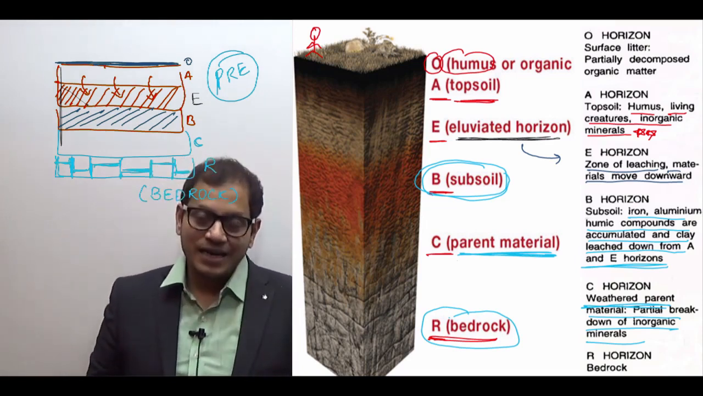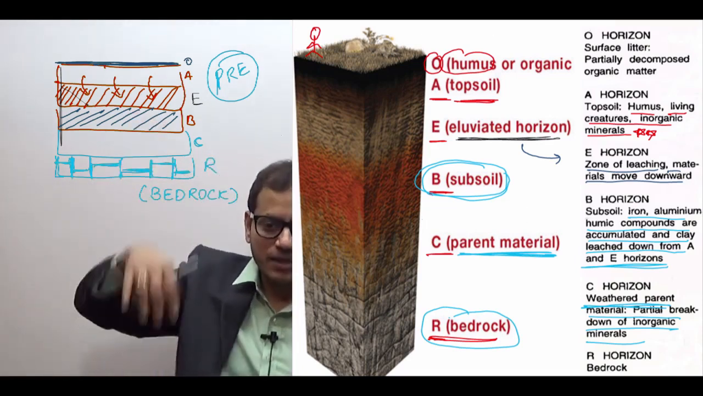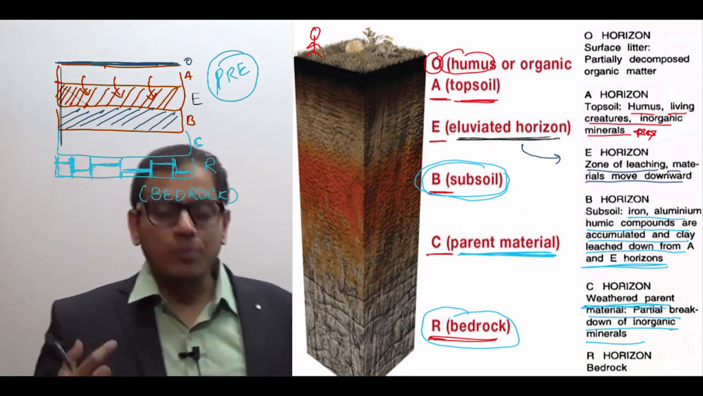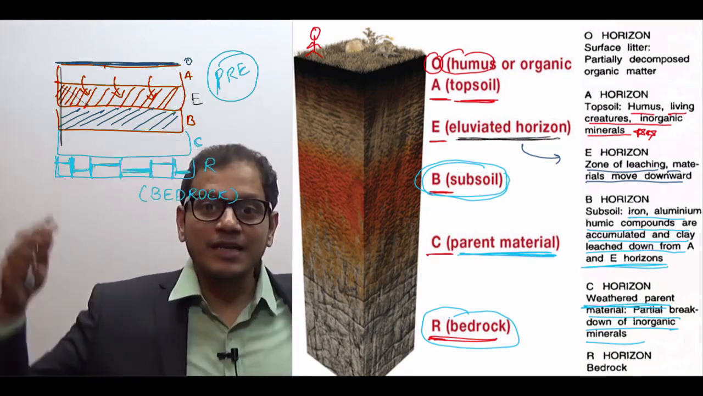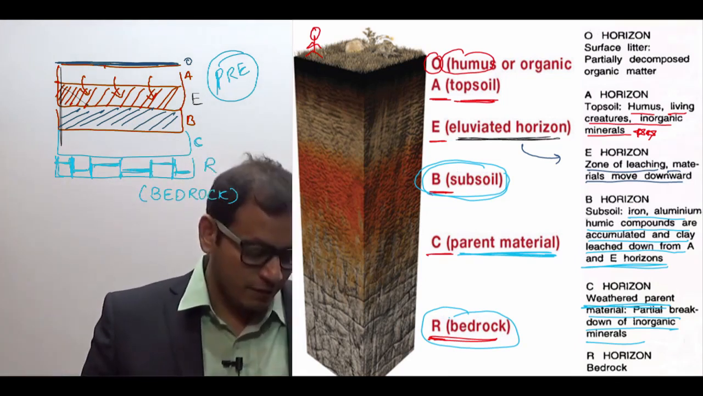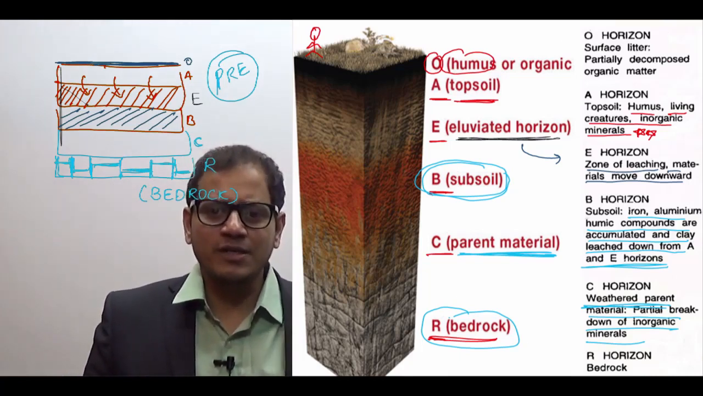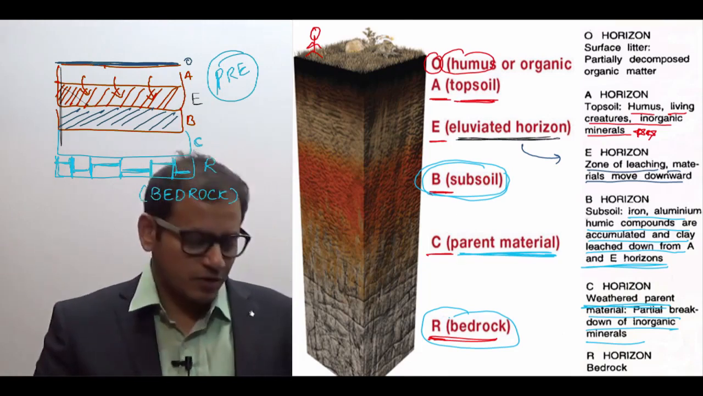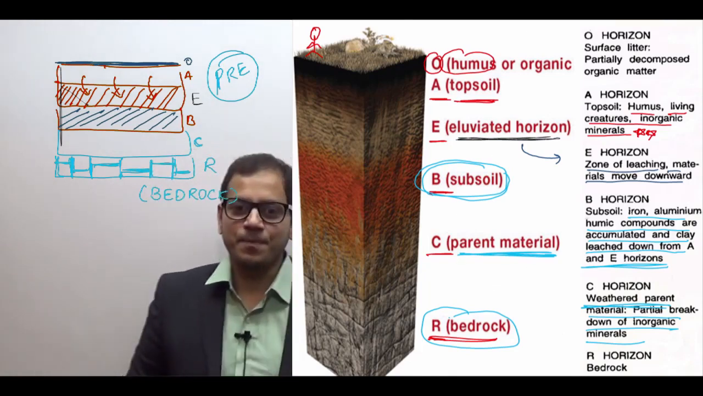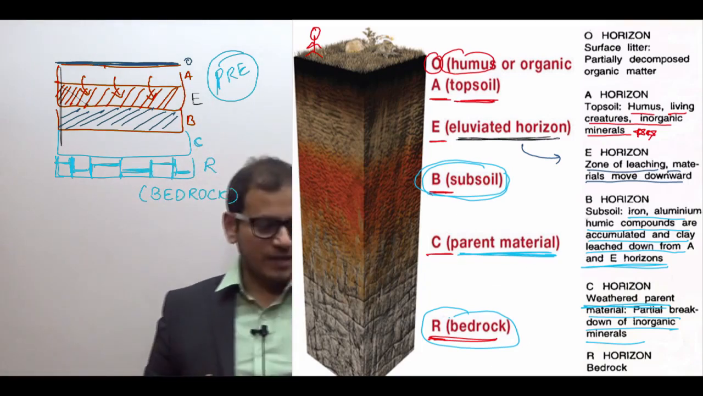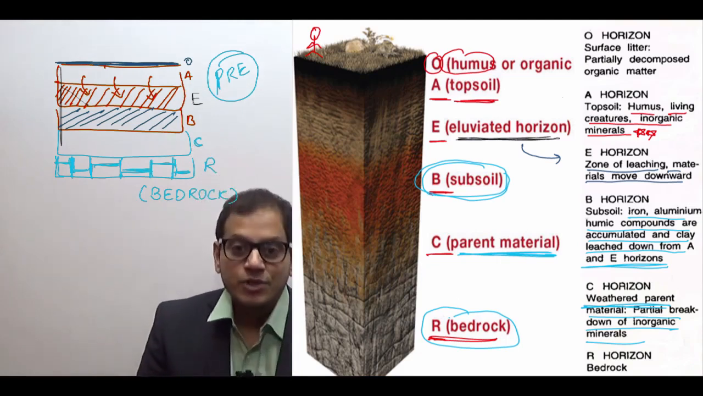It is the R layer, bedrock, which lies at the bottom. It is the unbroken layer, and therefore it is in a compact form, and therefore I have drawn the structure of a rock like a well jointed rock. So this is how the structure of the soil is. Let us revise it again, so that you won't have to spend the time again.